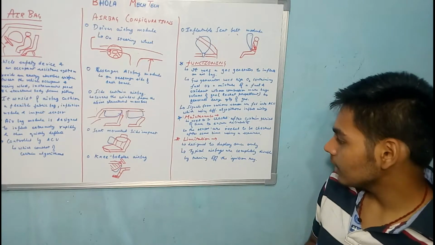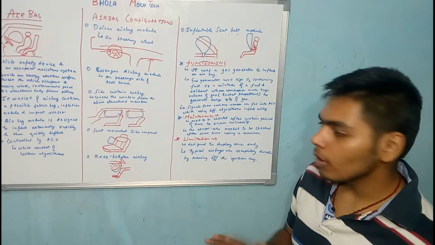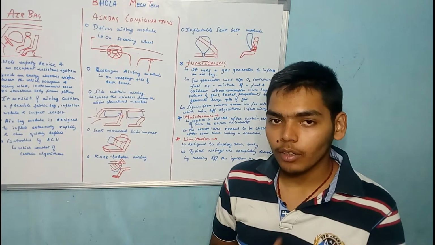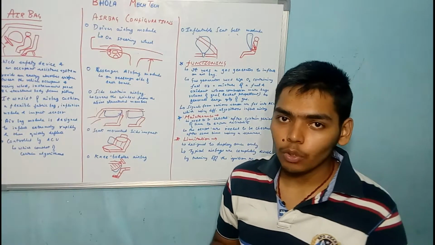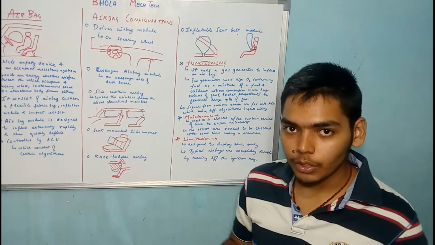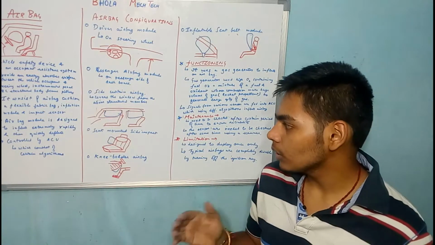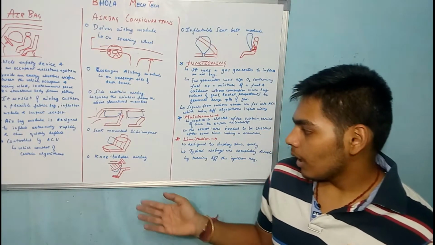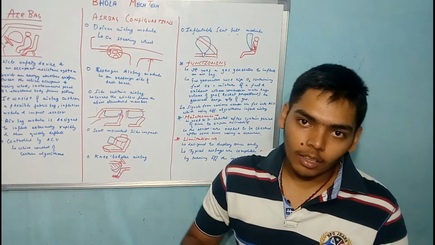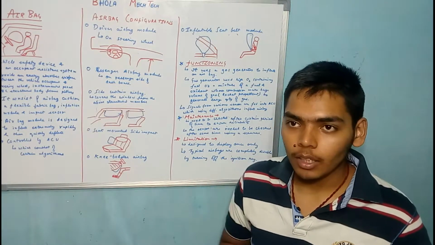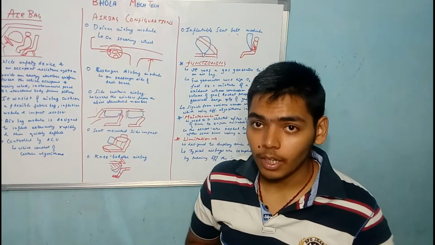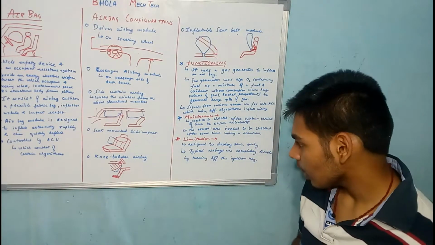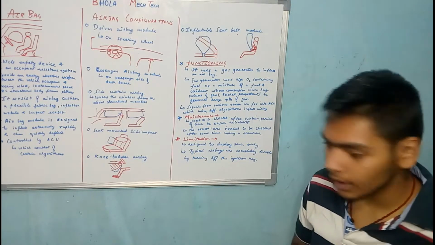Now coming to the limitations, it is designed to deploy once only. So if an airbag is fitted inside the car, it is designed only for one use. So whenever the car goes into an accident and suddenly there is another impact on the car, then the airbag will inflate only once and works only once. So that's the major limitation.